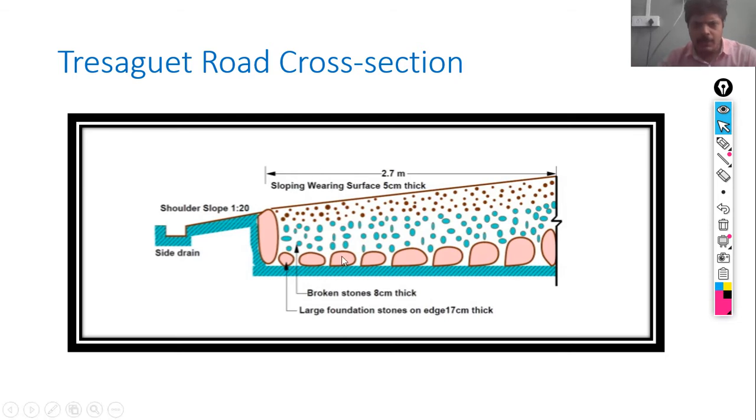You may see here the large foundation stones on edge of 17 centimeter thickness. This is the first layer. Above this, broken stones having an 8 centimeter thickness. The Tresaguet road cross section maintains a 2.7 meter cross section, having a sloping wearing surface 5 centimeter thick. Here you may see the shoulder slope is provided, that is 1:20, and the side drain is also provided.